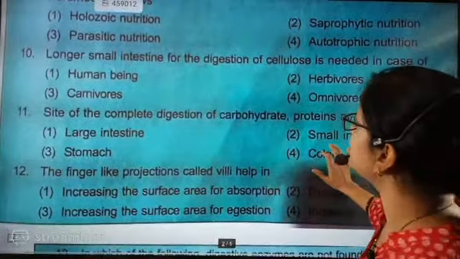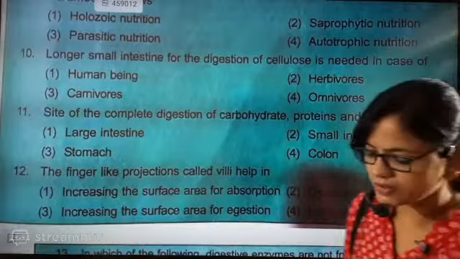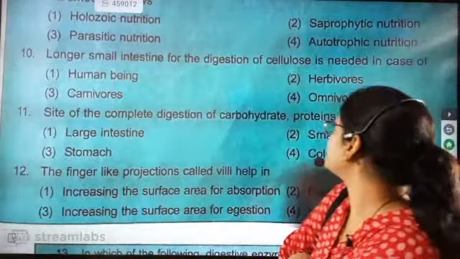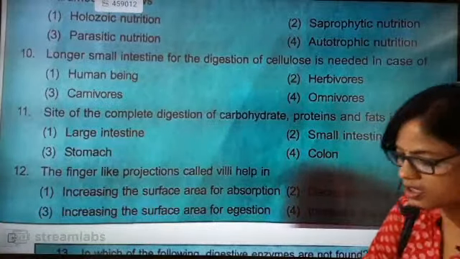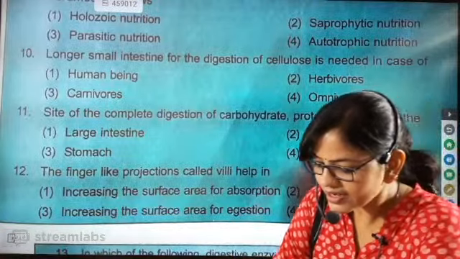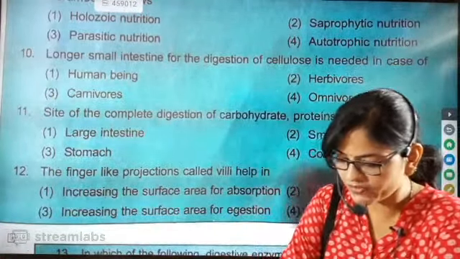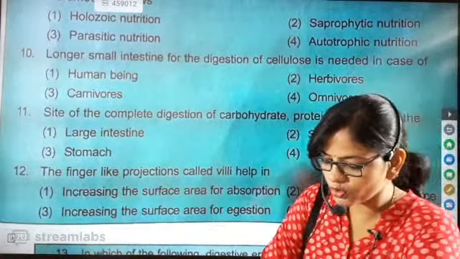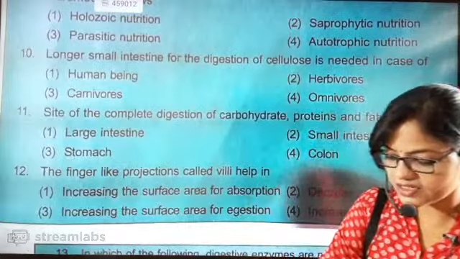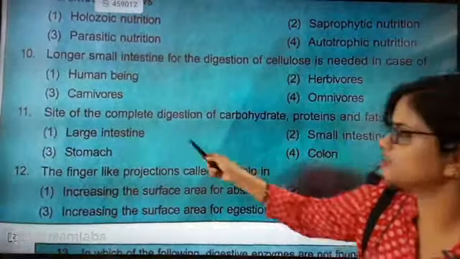Now, the site of complete digestion of carbohydrate, protein and fat is a very simple question I have gathered. What is the site where it is done? Correct, it is to digest cellulose. So all of you are answering colon. Colon will be the answer? Small intestine, large intestine or stomach?